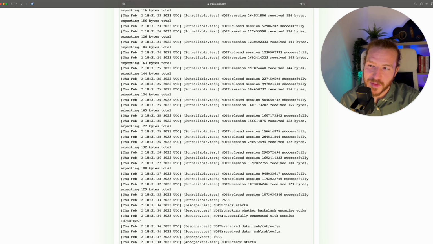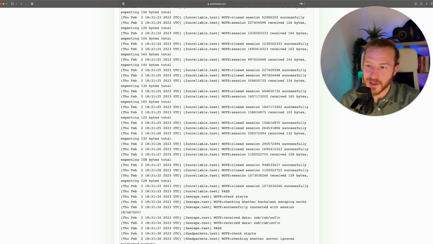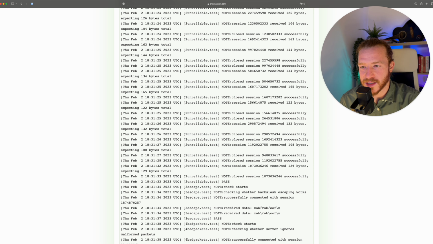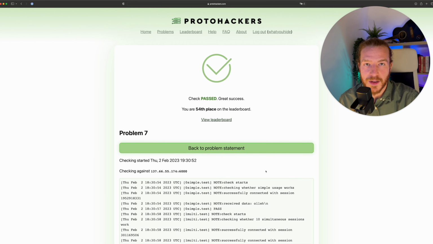So while we wait for our tests to pass here on Protohackers, there's also a thing here that we didn't really talk about, which is that this escaping of slashes, which is necessary in order to put slashes in the data that we want to reverse. Yeah, that was not really complicated to do, but you can go look at the code on GitHub to see how exactly I did it. But I think it was not very network related, and I'm not sure that it was very interesting and fun to talk about. So cool, the checks passed, so we're good to go.